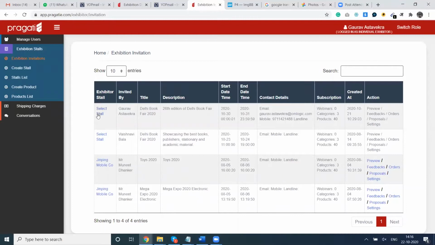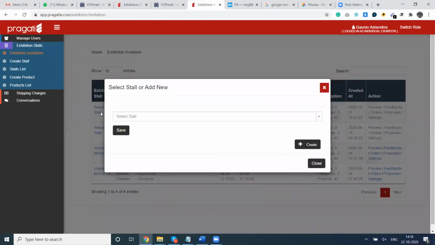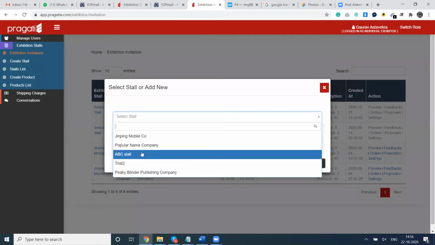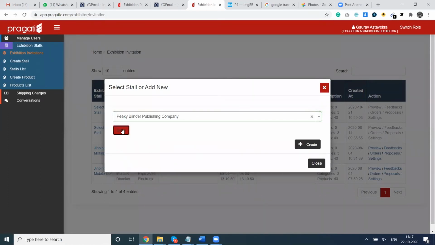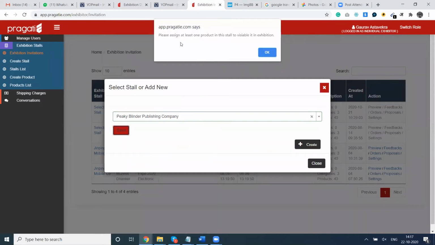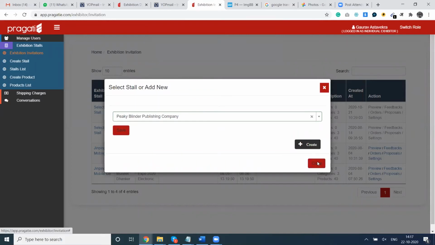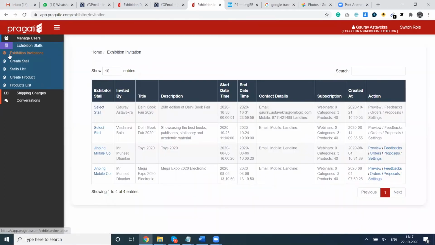You have to select the stall here. Click select stall, and in the drop down list, select the stall which you have created. So I will select Peaky Blinders Publishing Company, which we just created. We will save it. The system is now asking, please assign at least one product in this stall to be visible in the exhibition. So we need to create some products and assign those products to this stall, and then we will assign the stall to the book fair.